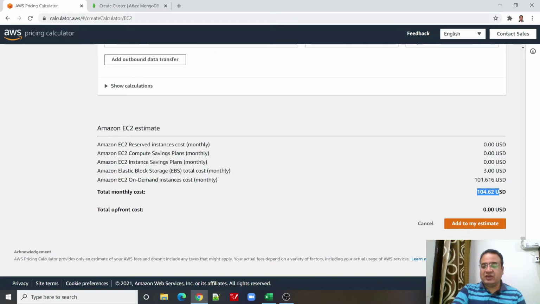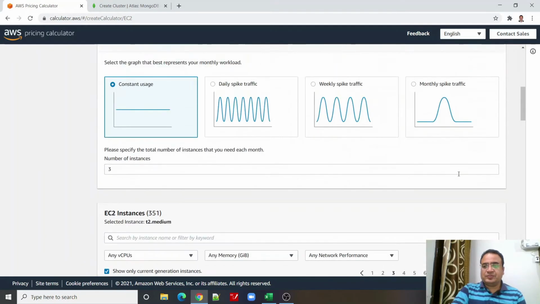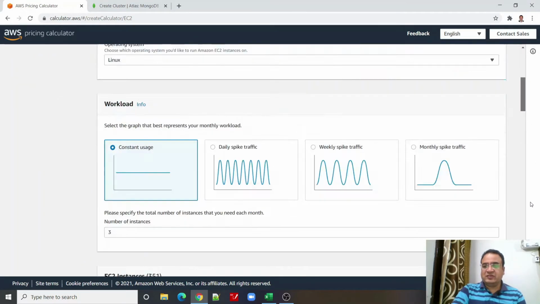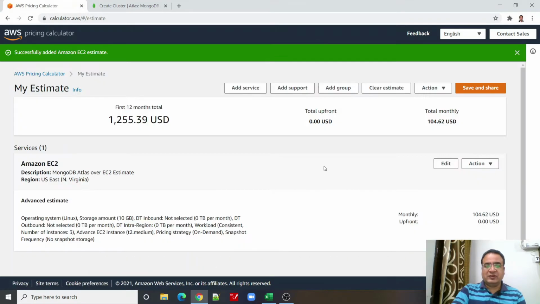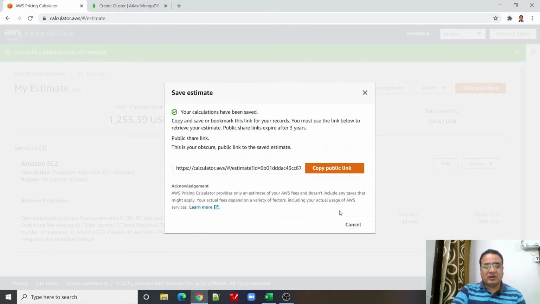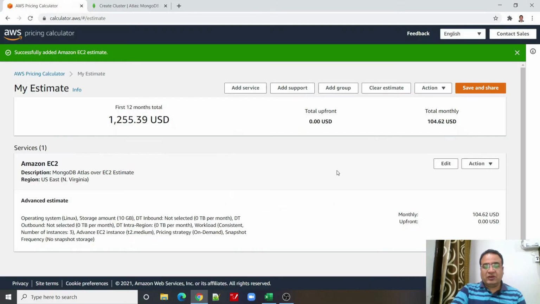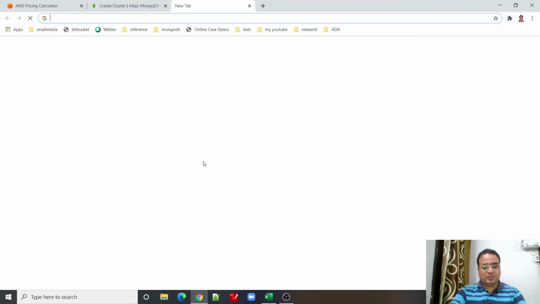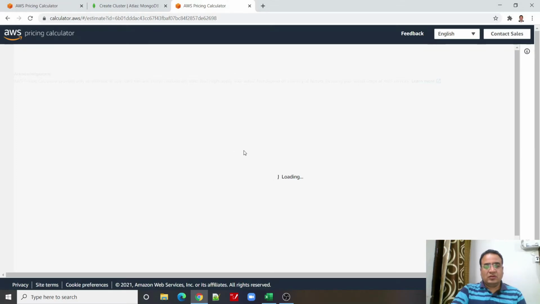Right now, let us say I go to next, and add to my estimates. Right here, add to my estimates. Now it asks me to save and share, which I can use. Let me click on save and share. Now it says public server acknowledgement, your data will be stored on a public server. Agree and continue. Your calculation has been saved. This is the link, right? If I copy and open this link, it will show me the same calculation.